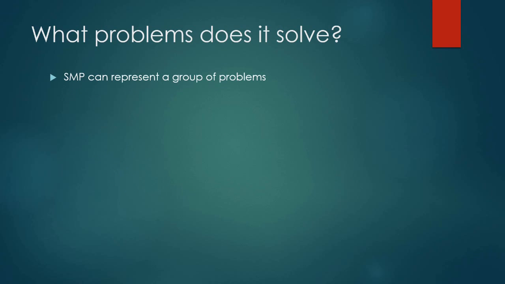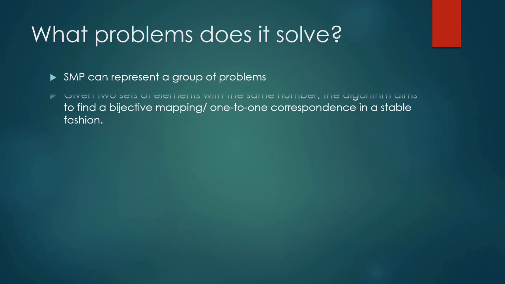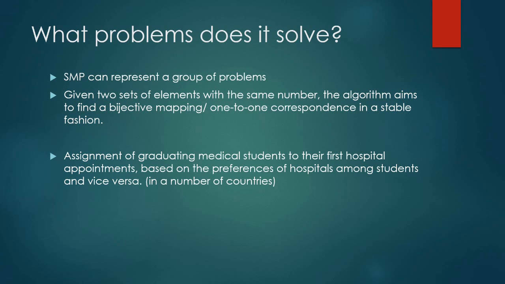Apart from marriages, this algorithm can apply to a group of problems as long as it involves 2 sets of elements of the same number and tries to map all their elements in a 1-to-1 correspondence. And make sure they're stable, of course. The most famous real-life application is assigning graduating medical students to their first hospital based on a preference list of hospitals among students and vice versa.